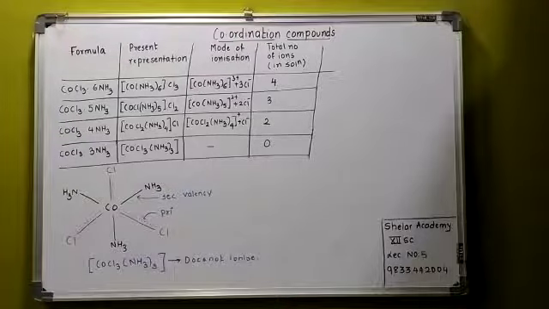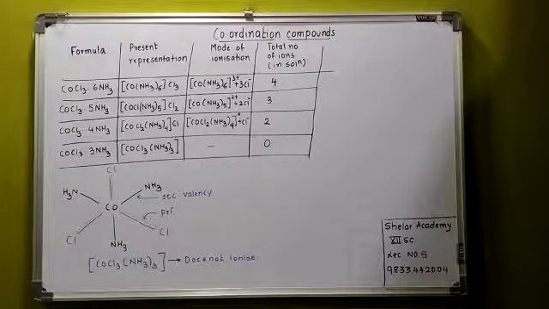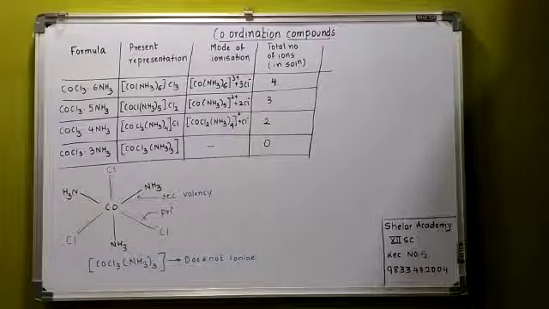So are they ionizable? No, they are not ionizable. They won't be precipitated by the addition of AgNO3. Therefore, the coordination compound behaves in this way as a neutral non-conducting molecule. So COCl3 NH3 thrice ये जो molecule लिखा है, it doesn't ionize. This is the reason why it doesn't ionize.